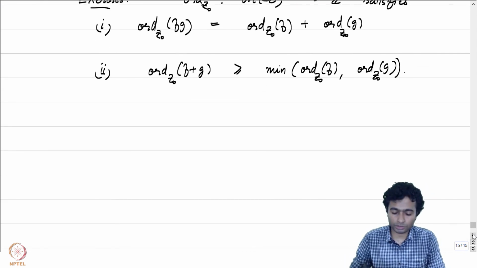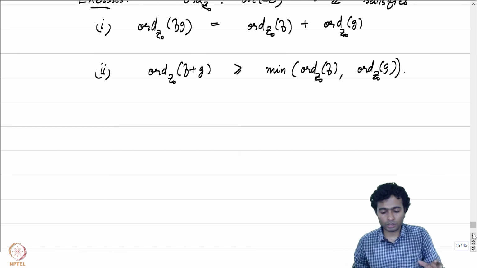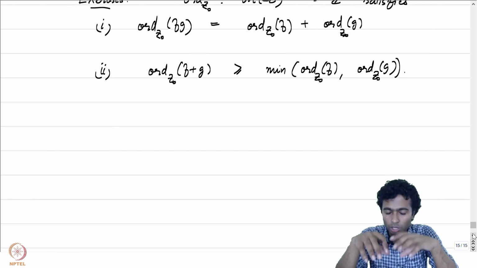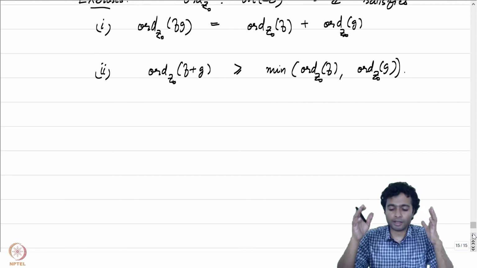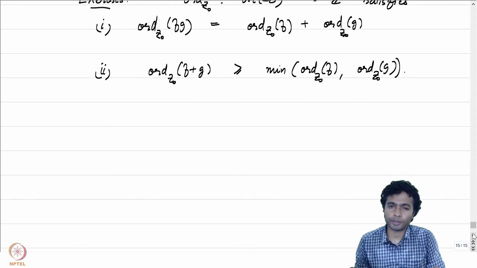The reason why all this was done is to capture the idea that the function order is what is called a valuation on the field of meromorphic functions.